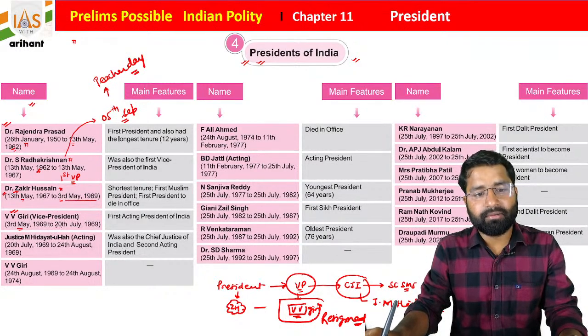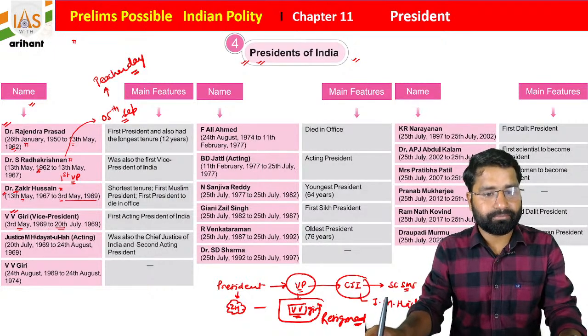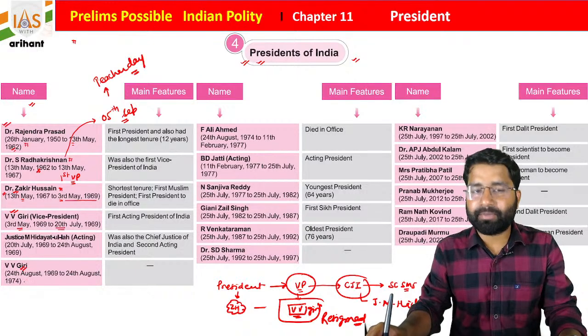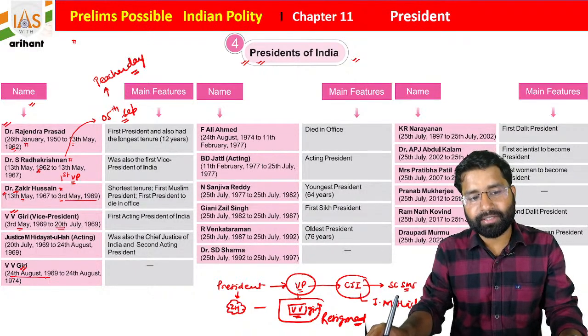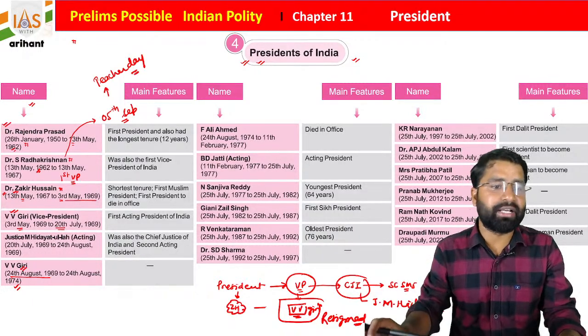and basically, VV Giri was elected as president on 24th of August 1969, and he will be the president of India till 24th of August 1974.